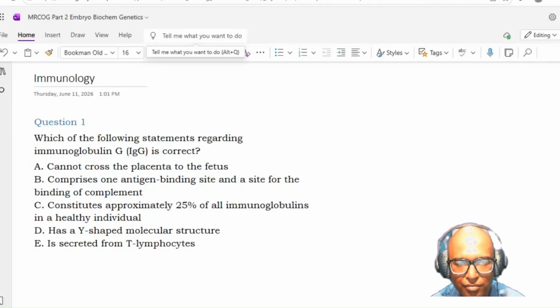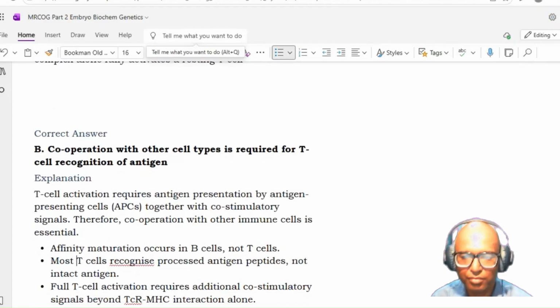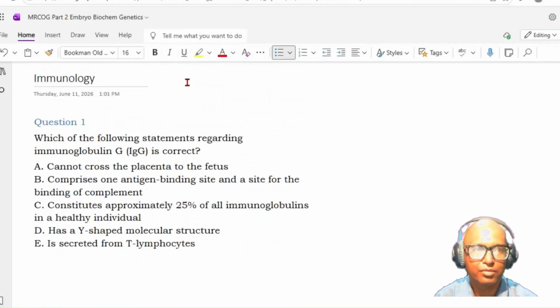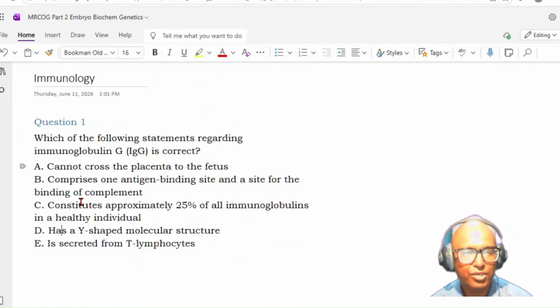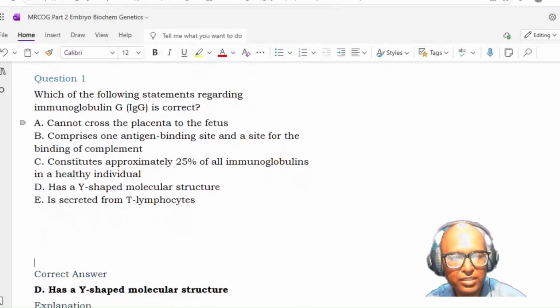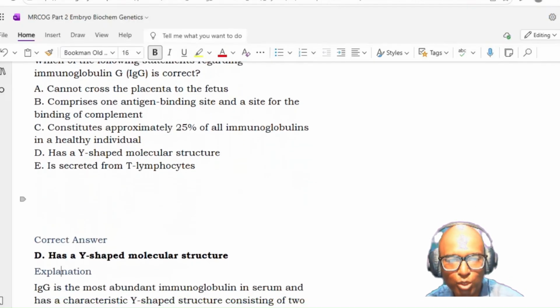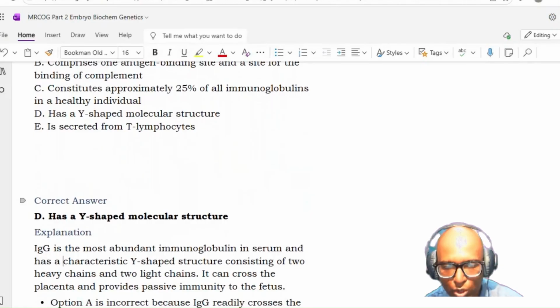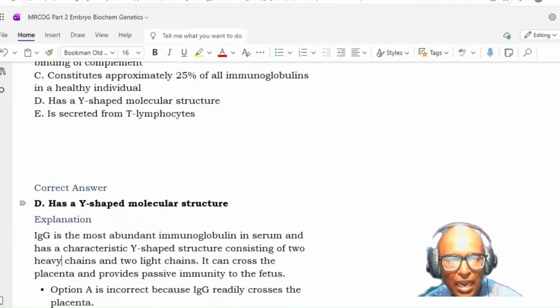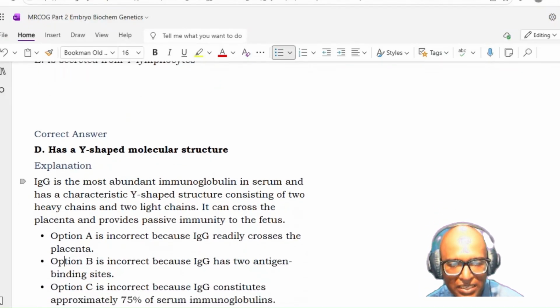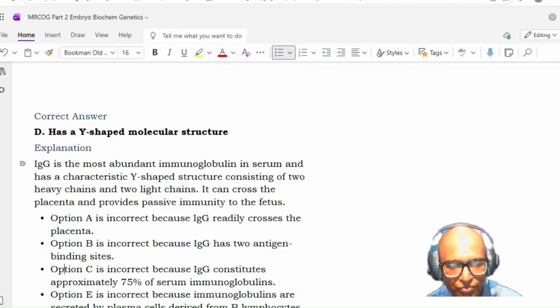Option D is correct. So question number one, the answer is D. It has got a Y-shaped molecular structure. IgG is the most abundant immunoglobulin in the serum and has a characteristic Y-shaped structure consisting of two heavy chains and two light chains. It can cross the placenta and provides passive immunity to the fetus.